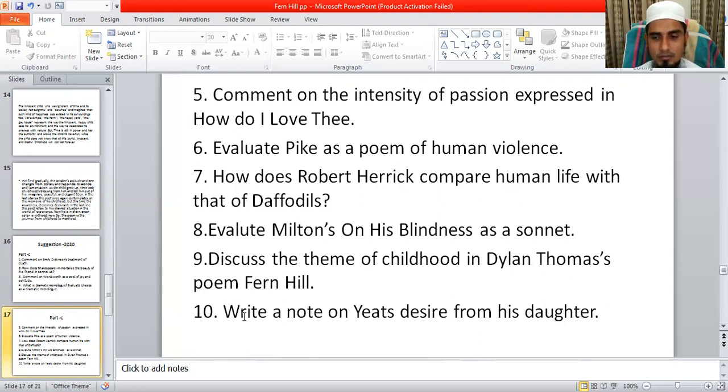Then the last question: write a note on Yeats' desire for his daughter. What Yeats desires, what Yeats expects from his daughter, what good qualities and virtues Yeats desires for his daughter. This is the main question. So in this way, I have included 10 very important questions here. You can prepare based on these types of questions. It will be very helpful for your exam.